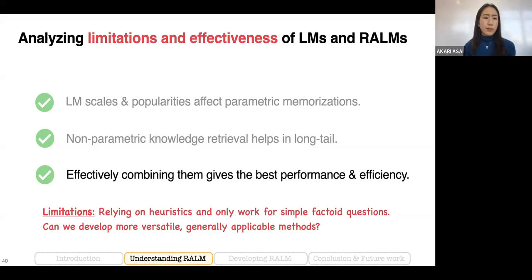This kind of inspires us to wonder whether it's possible to develop a more general purpose, generally applicable adaptive retrieval-augmented language model method. And also we were wondering if it's possible to make the language model itself predict whether it should retrieve or not, given diverse input.